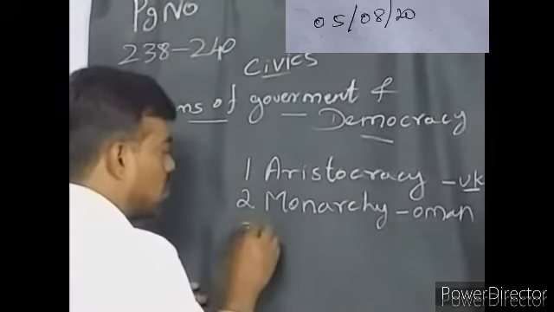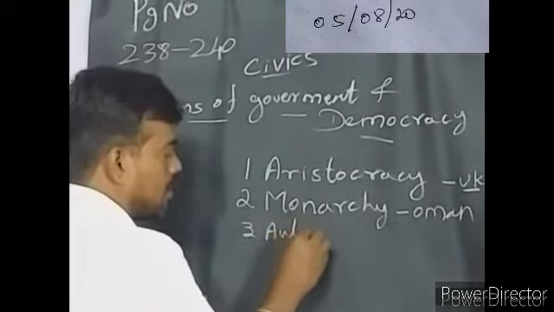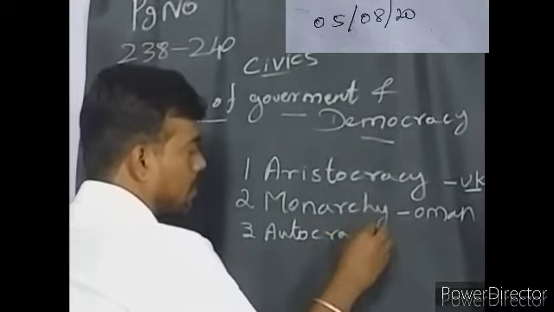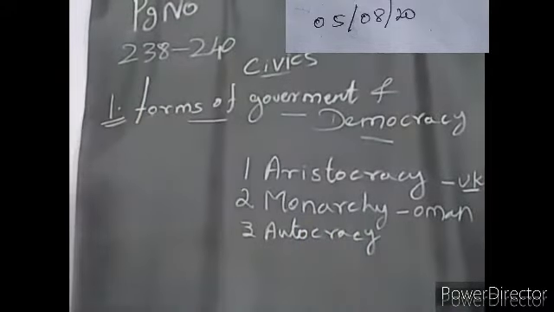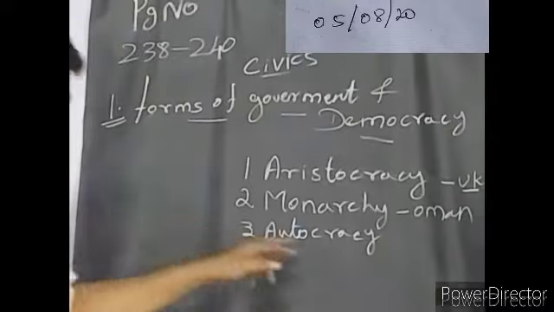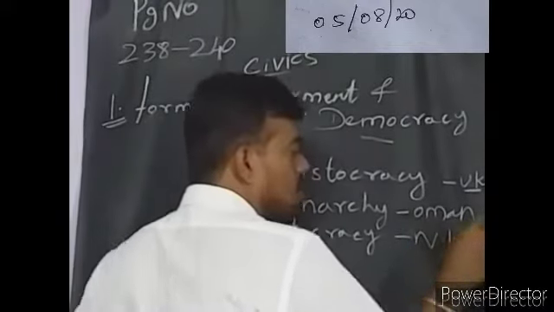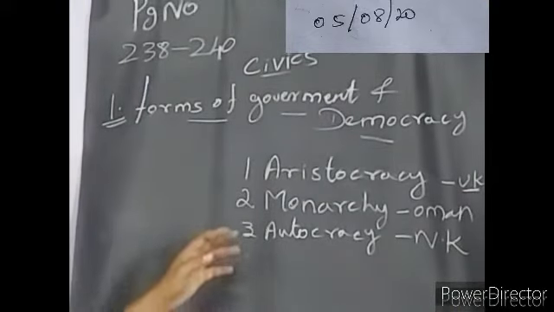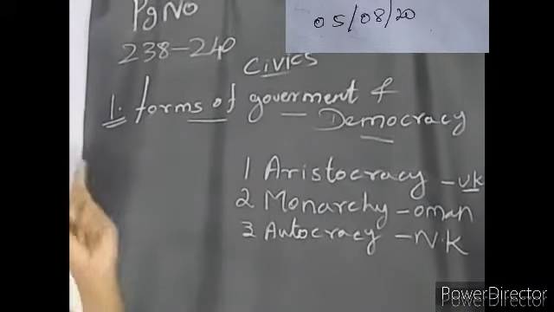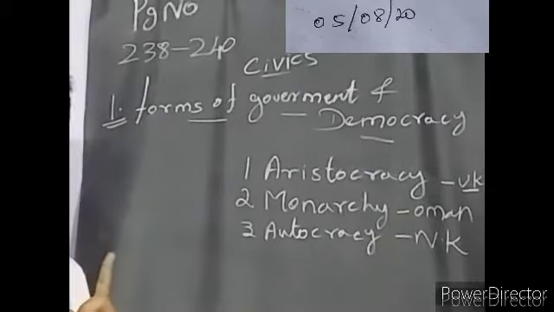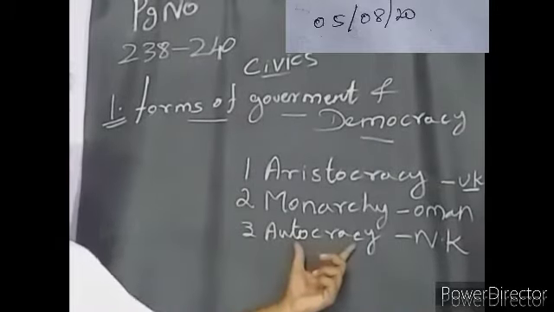Okay, next one, autocracy. An example is North Korea. A single person, only one person, has the power to rule the country and the people. That type of government is called an autocracy.